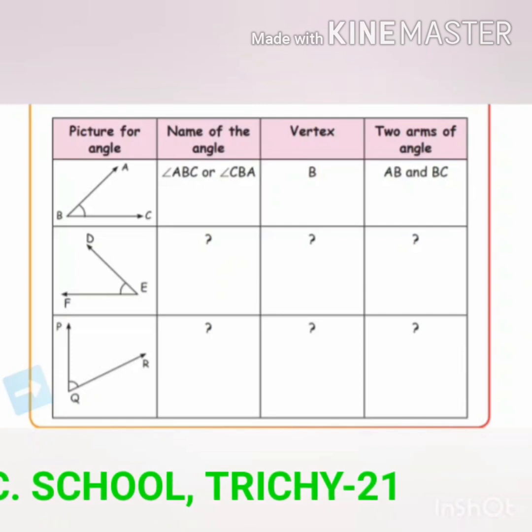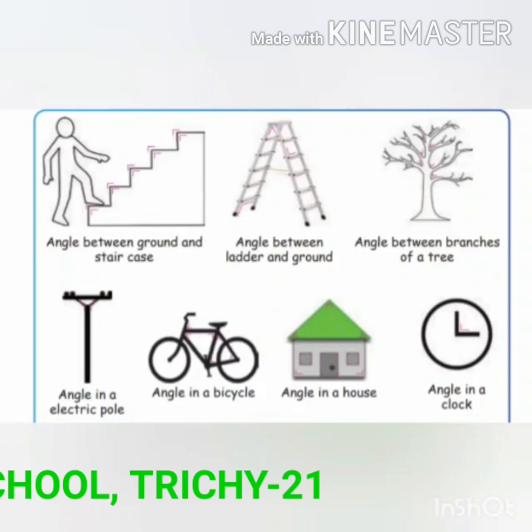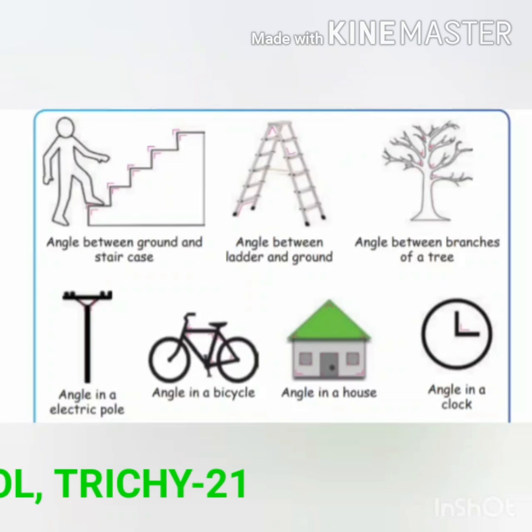Is it clear, students? Now let us see the example of angles around us. See the first picture, angle between ground and staircase. See the second picture, angle between ladder and the ground. See the third one, angle between branches of a tree. Next one, angle in an electric pole. Next one, angle in a bicycle. Next one, angle in a house. See the last one, angle in a clock.